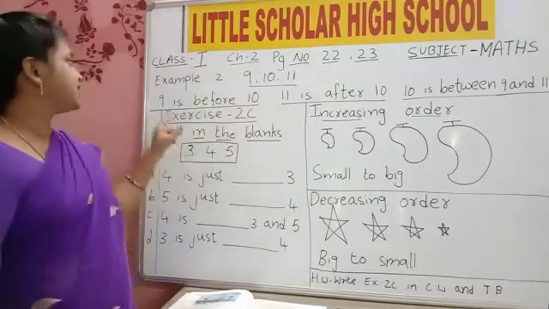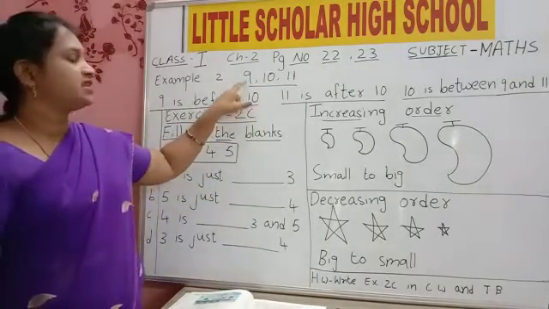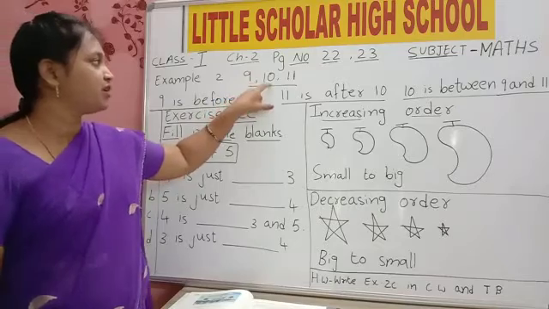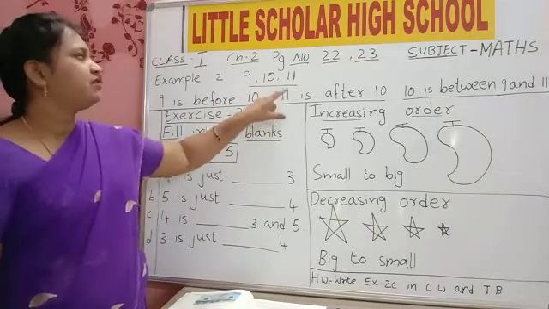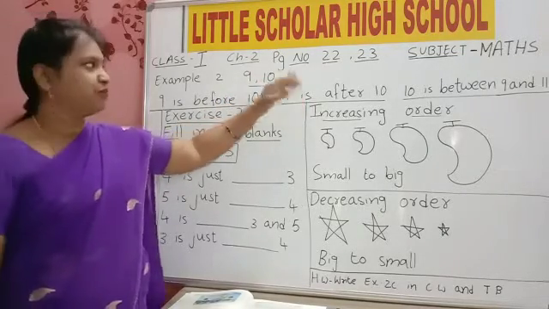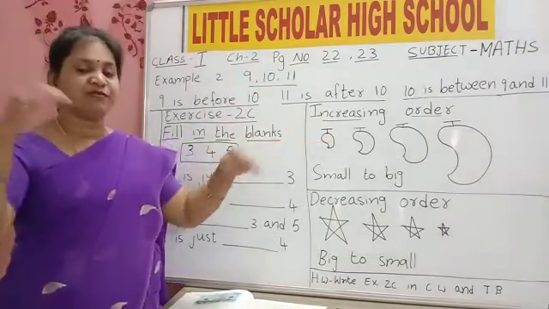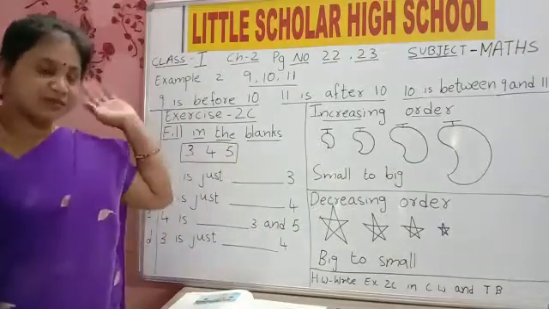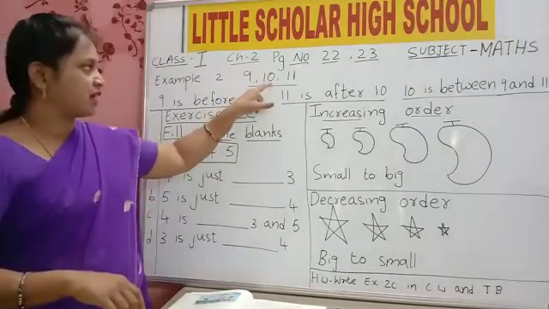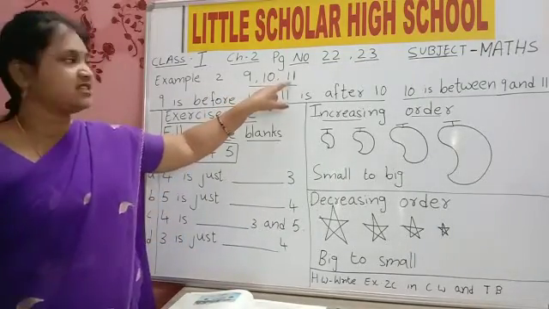Now we will fill this. 9 is before 10. Where is 9 standing? 9 is before 10. Then where is 11? After. Before means in front. After means back. So 9 is before 10. 11 is after 10. Is it clear, children?